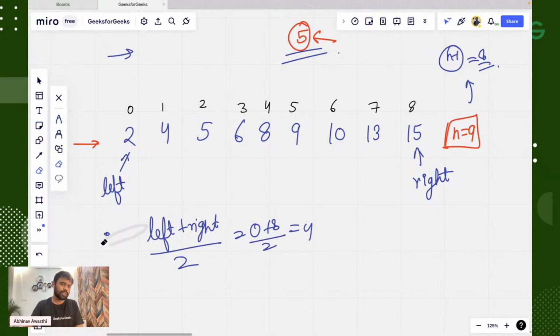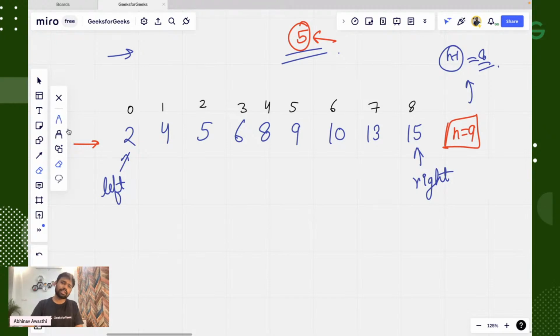If you find it manually, you can also see this will be the middle element. Got it? So this is the left pointer, this is the right pointer, this is the middle element that we are currently pointing to. Now we compare this middle element with the value which we are searching for. Let's say this is our key. The value we are searching for is 5, and this is the middle element.